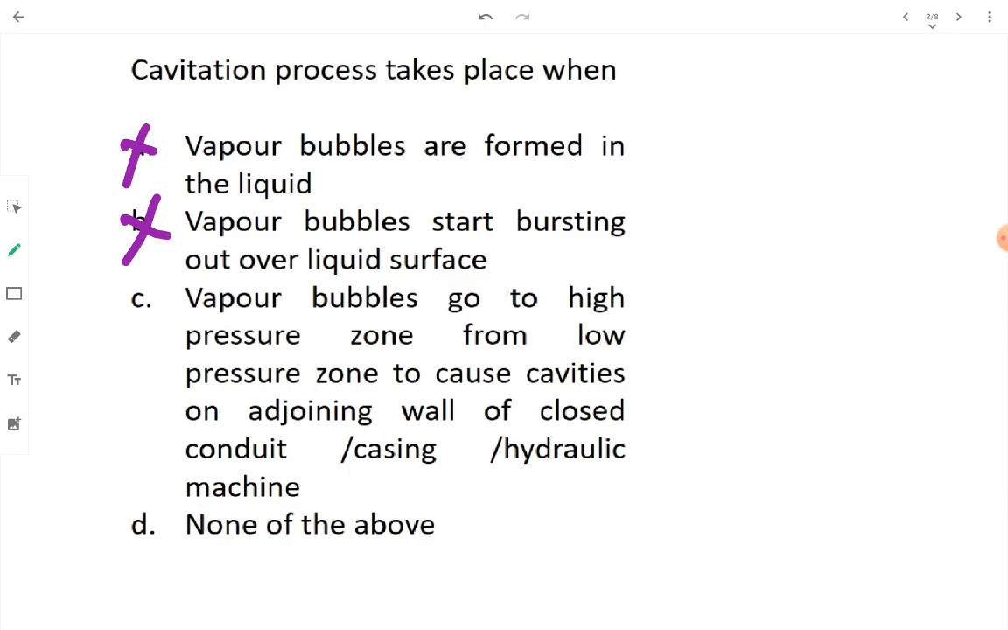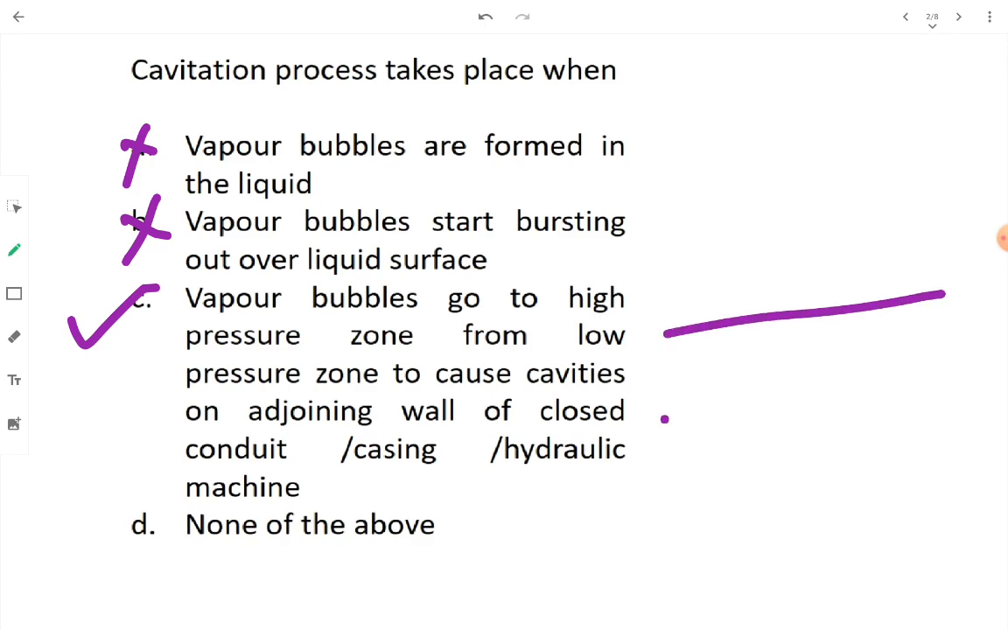The exact reason behind the cavitation process is thoroughly explained in this option C. See what is happening. Vapor bubbles go to high pressure zone from low pressure zone to cause cavities on the adjoining wall of a closed conduit or casing of a hydraulic machine. This is the right answer. Now what is happening in cavitation? Let's discuss it for a bit.